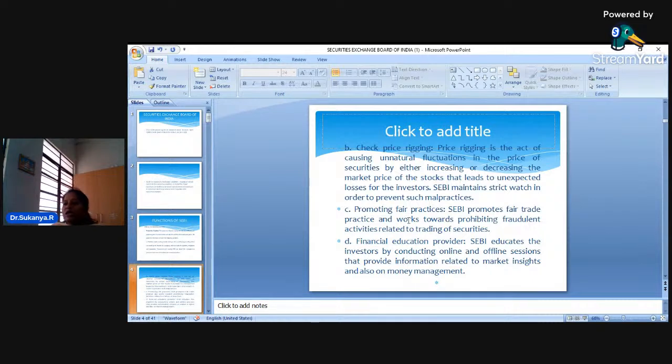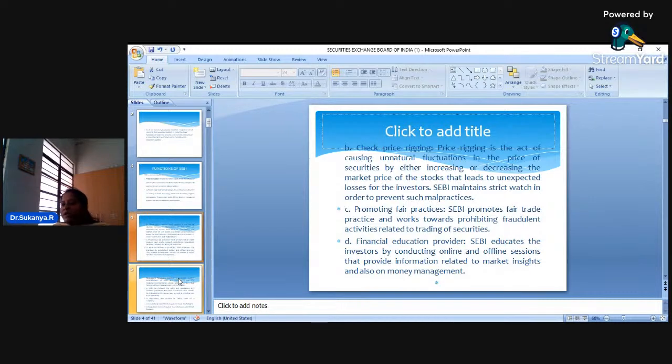And also, SEBI will be providing financial education to the investors. Dear students, as I told you, every now and then some sessions will be conducted by SEBI in order to give information to the general public. Now, why is the general public investing money? They are investing their hard-earned money so that they will get some returns. But they will not have a lot of information about the market, that is, the fluctuations in the market.